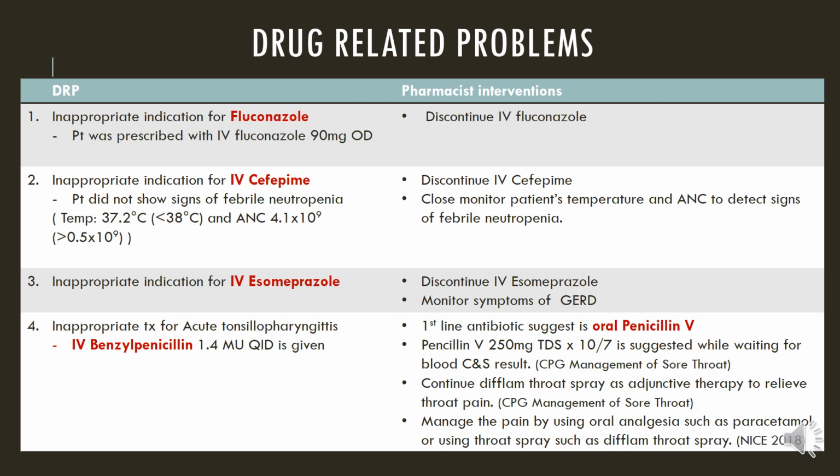There are a few drug-related problems in this case. Firstly is the inappropriate indication of some of the medication, for example fluconazole, cefepime, and esomeprazole. This medication should be discontinued. Next is the inappropriate treatment for acute tonsillopharyngitis. This patient is prescribed with benzylpenicillin. However, according to a few guidelines, the first-line antibiotic suggested is oral penicillin V.